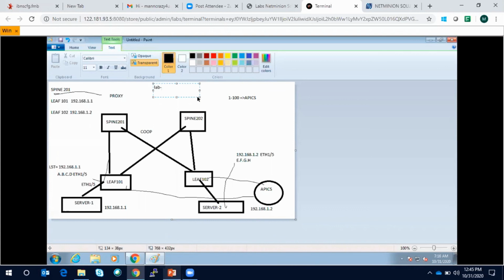Correct. So there are two time slots. One is the same time slot on which we joined today. The second is from 8 to 11 in the evening, so maybe 8 to 10:30 or 11, most probably that. So this will be a 2 to 3 hour session. It all depends, it can be 3 or 2.5 like that. And it is a pure weekend class.